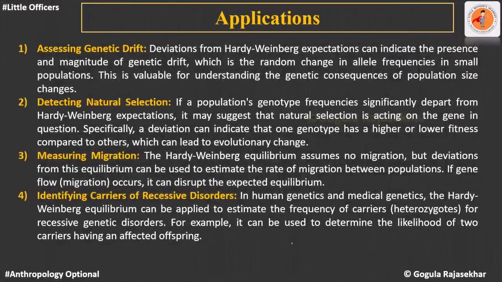First, it helped in assessing genetic drift. What is the meaning of drift? Drift is the random change. So whenever there is a random change in the gene composition, obviously there will be a deviation from the expected value of the Hardy-Weinberg equation. So the equation is not going to be equal to 1. Whatever the deviation that has happened from the 1, that can be due to genetic drift. That is how we can calculate the magnitude and the presence of the drift.